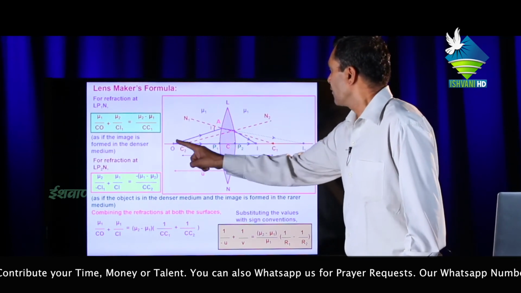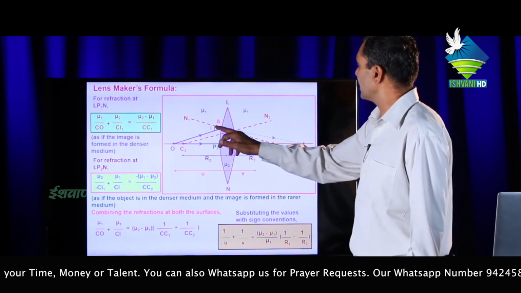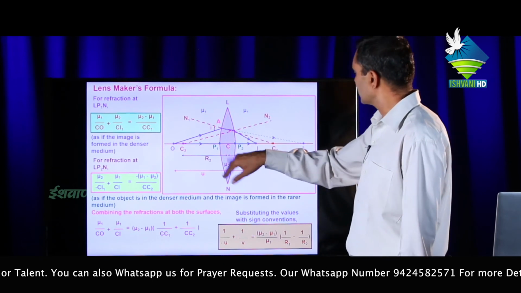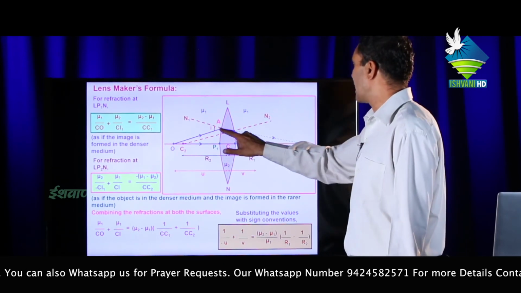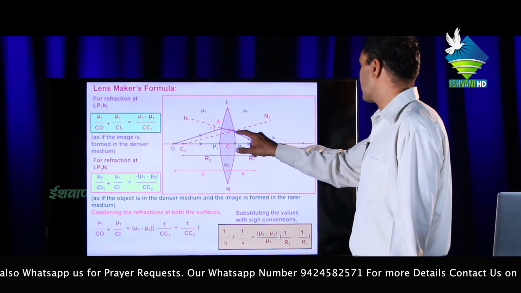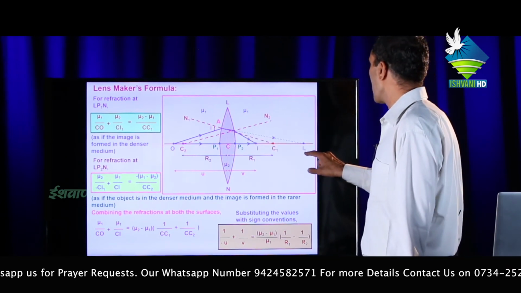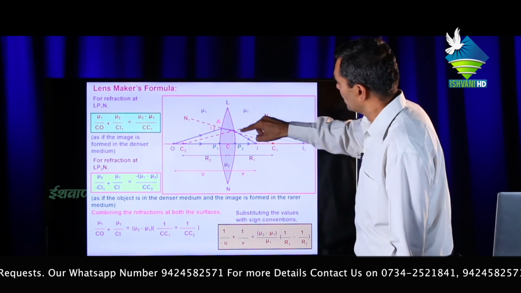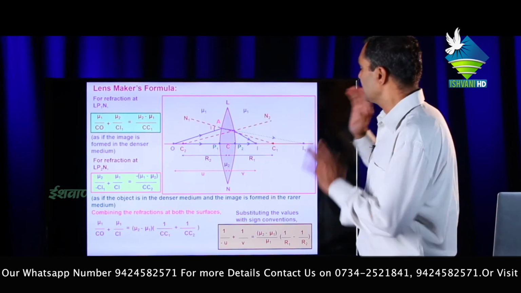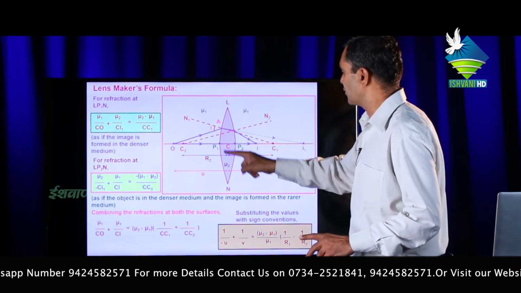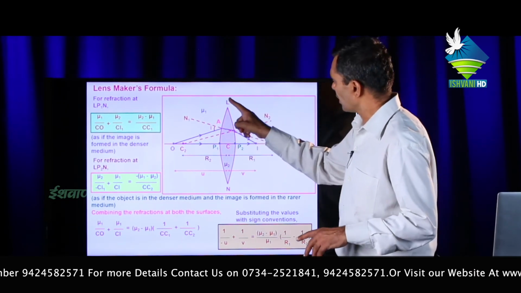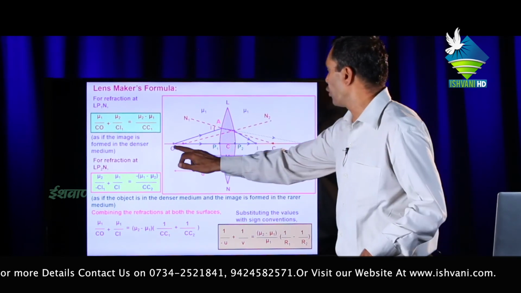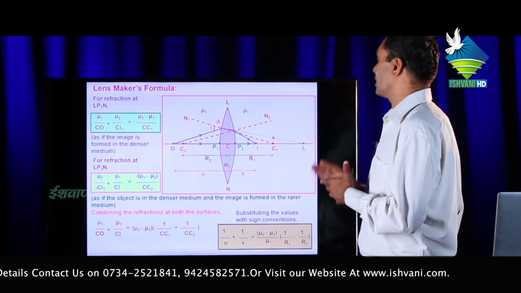Now this light ray from object O is incident at angle I with the normal N1C1 and moves in the other medium. It bends in this direction and comes to the position I1 in the absence of surface LP2N, means only one surface LP1N is present. Then for surface LP1N, O is the object and I1 is the image.